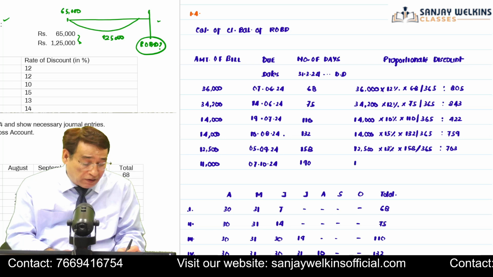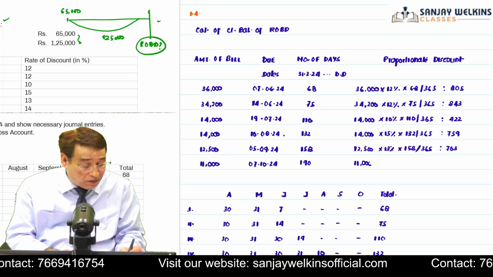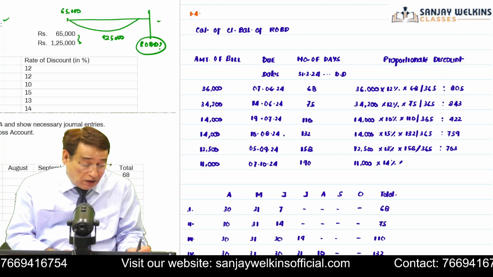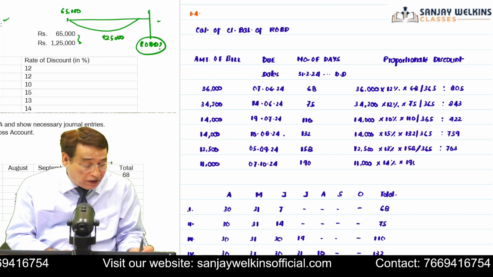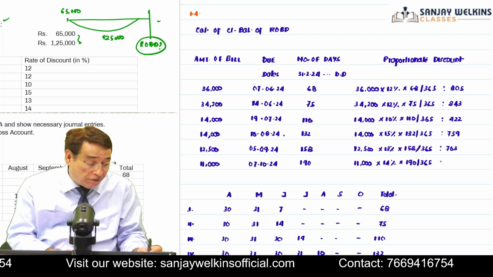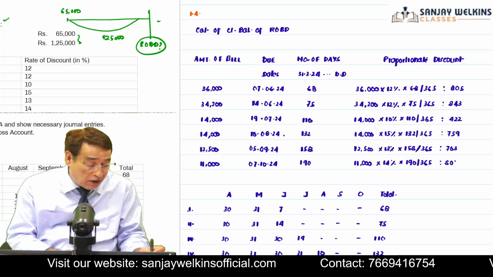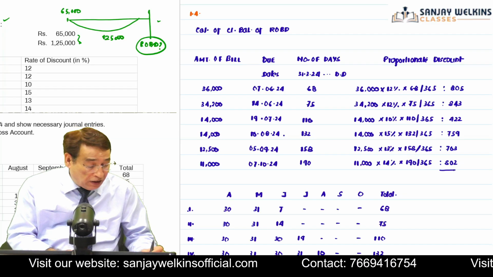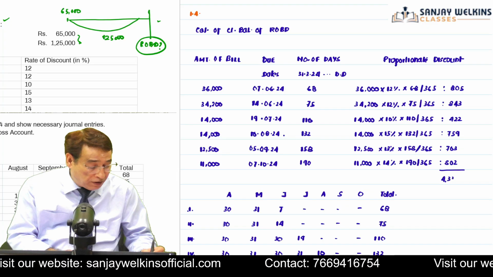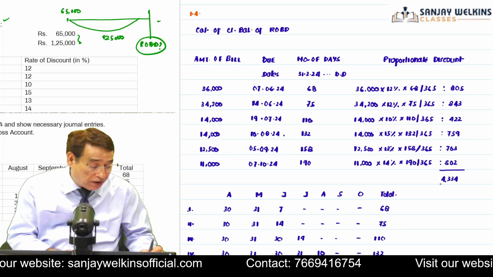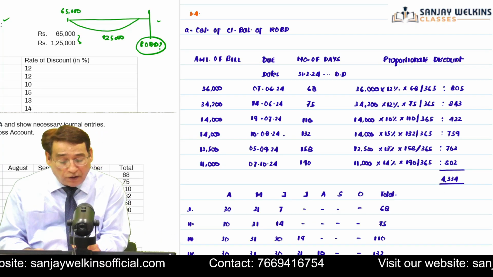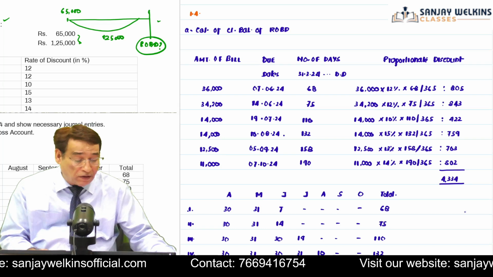Your last bill is of 11,000. It has been discounted at 14%, and number of days we computed 190, and I am going to divide it by 365. The amount will be equal to 802. Finally, I will tally it up. It will be equal to 4,334. So this is my first step of the solution, calculation of closing balance of rebate.